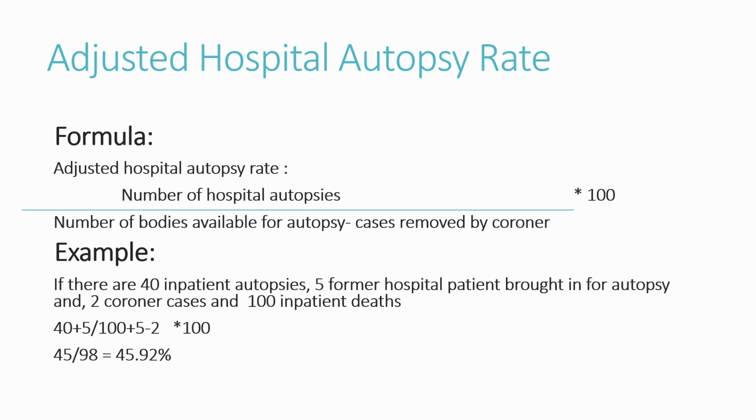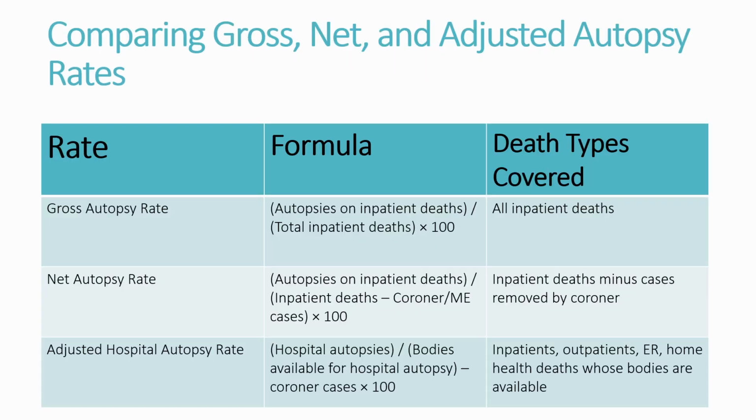Then we subtract the coroner cases, then we times it by 100 to convert it to percentage. In our case, we have 45 divided by 98. Our rate is 45.92%.